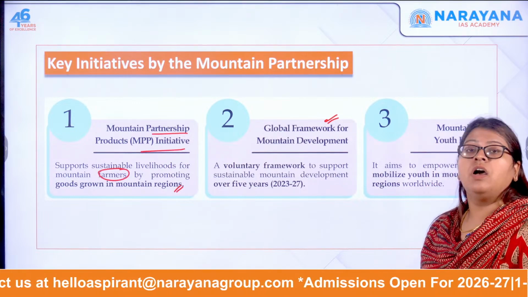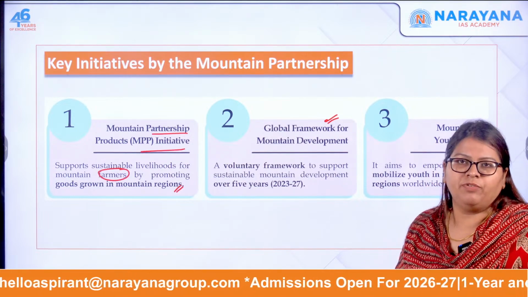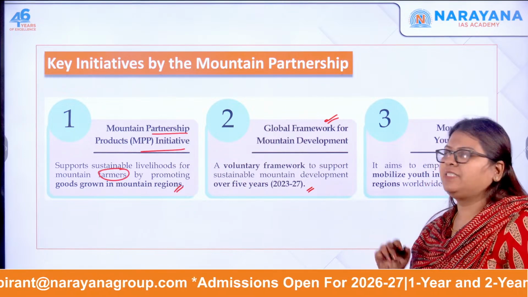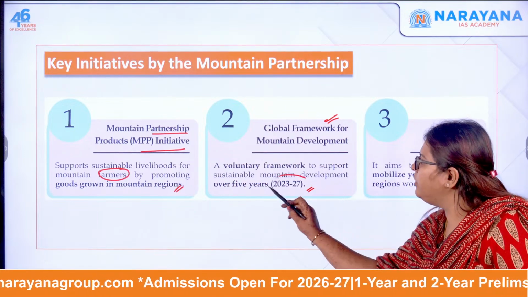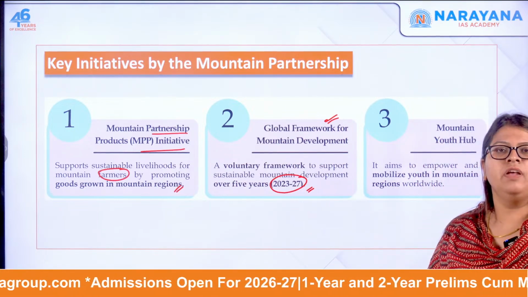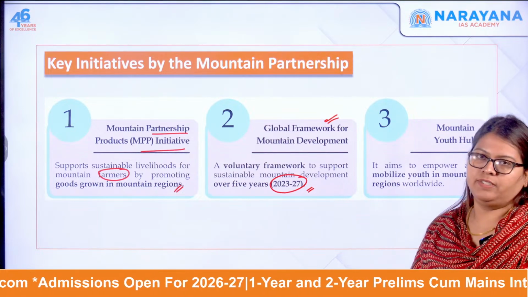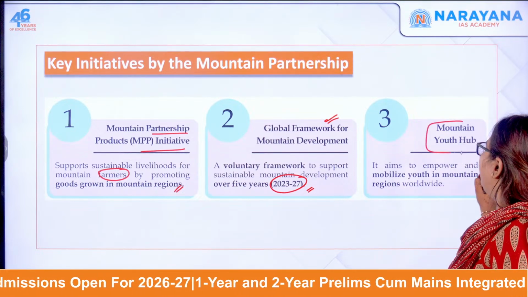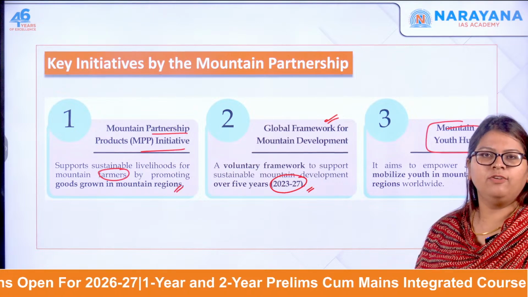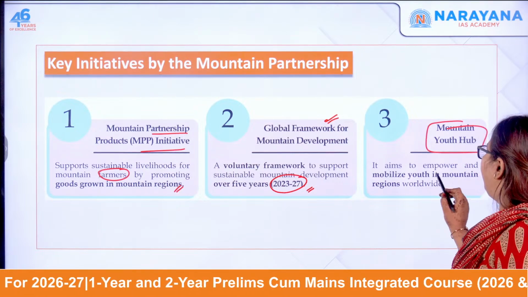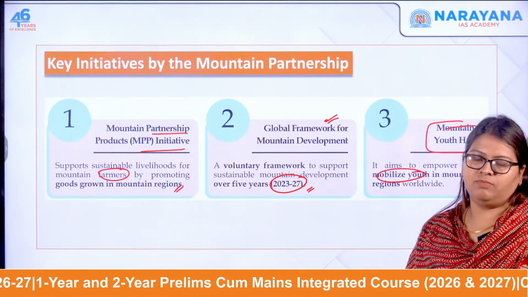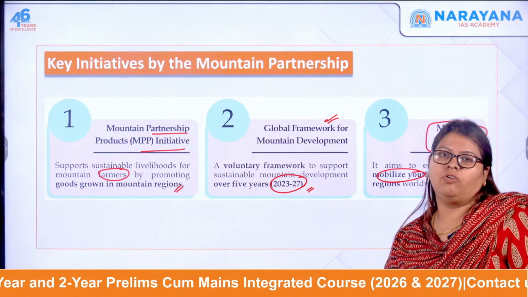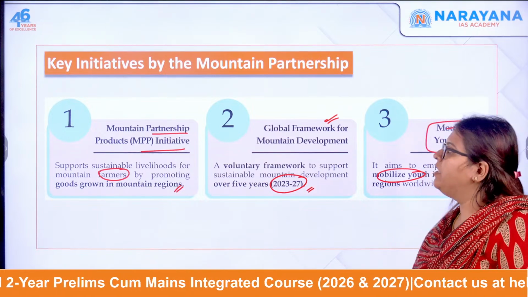It is a voluntary framework to support sustainable mountain development between 2023 to 2027, for a period of 5 years. Next one is the Mountain Youth Hub. Obviously you have to realize the potential of the youth in the mountainous regions worldwide, not only in the nation.